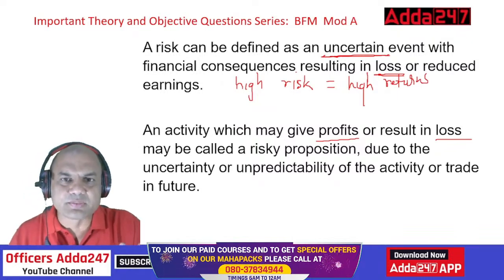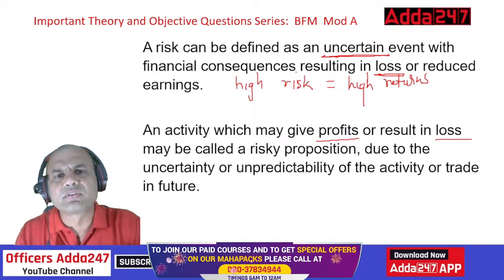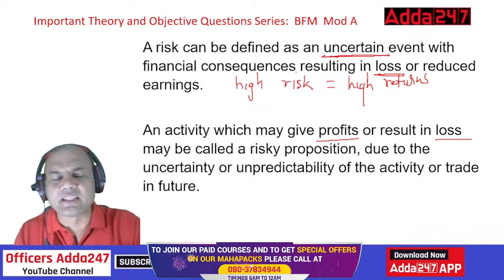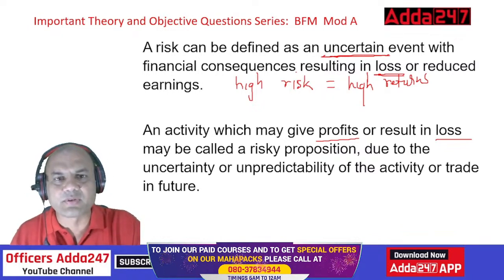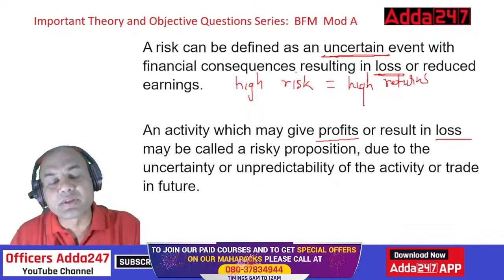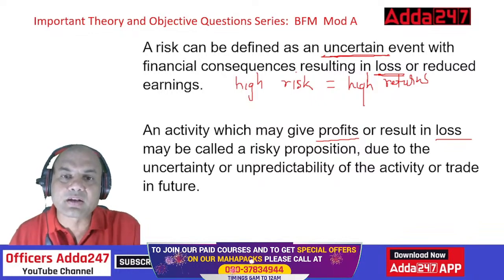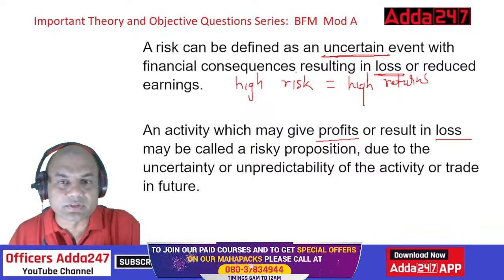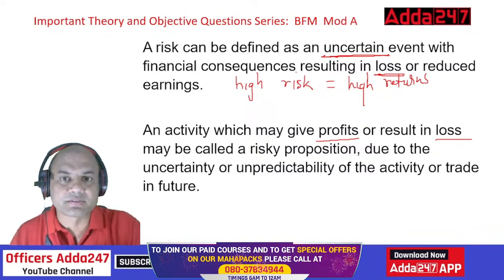Here, I'll give you a simple example. If somebody is a salaried employee, what is the risk in that? Salaried means every month you are going to get the same fixed salary, like an FD, where I'm getting some returns. But the businessman, you see in all the newspapers everywhere, some good news that this person has achieved 500 crores business, that person has achieved 1000 crore business. That is in business. Why? Because the risk taken is higher.